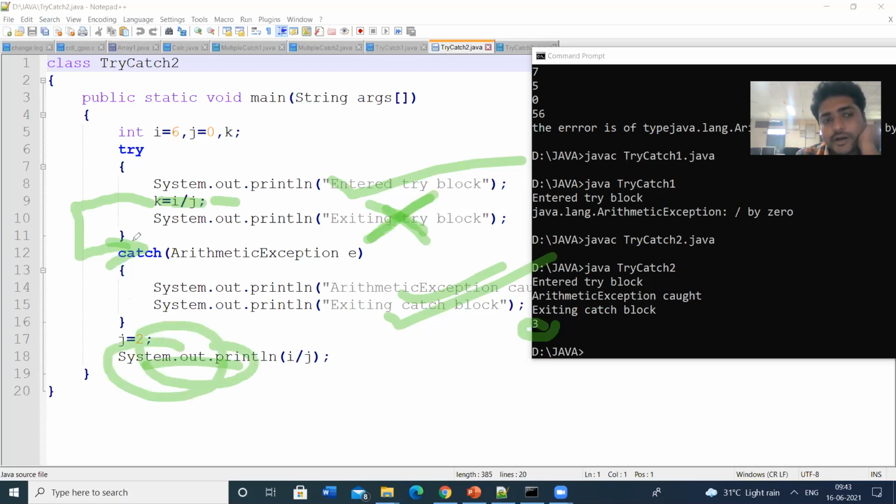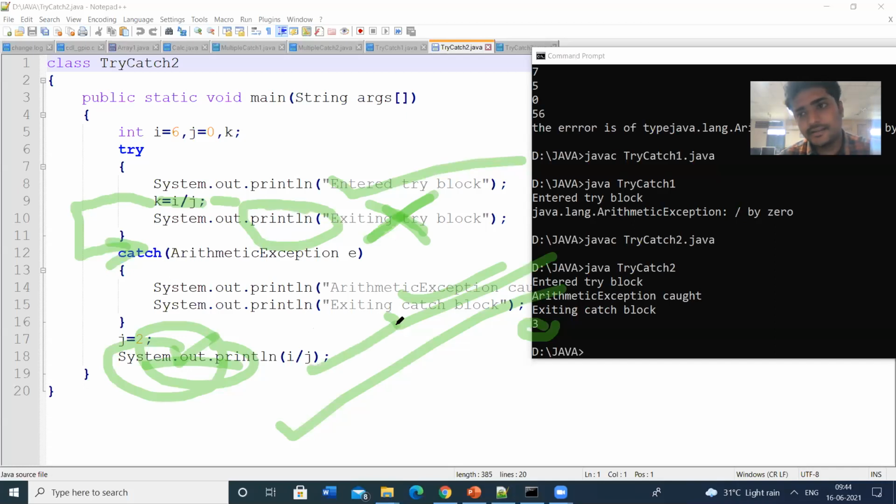Within the try block, if you find any exception, the control exits from the try block. The catch block will be executed, and after the catch block, any statements will be executed. The remaining statements within the try block are not executed. So outside the try block and catch block, the main statements will be executed. So this is the mechanism of the try block as well as the catch block.